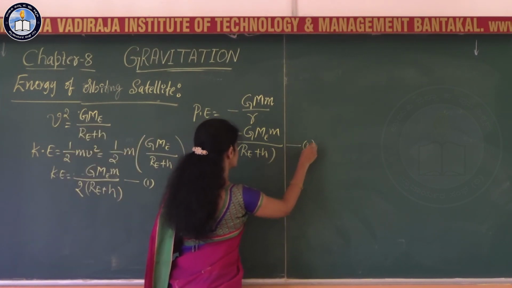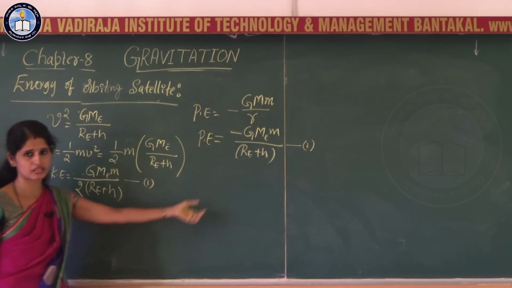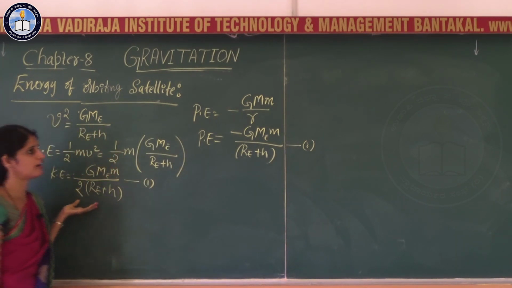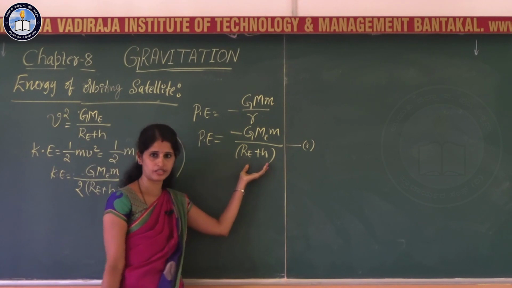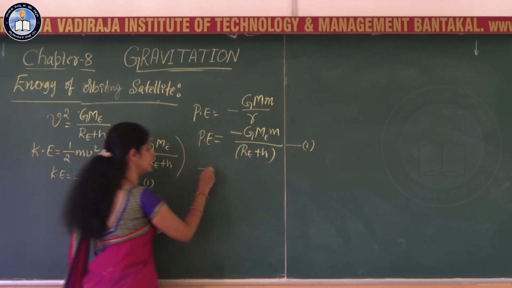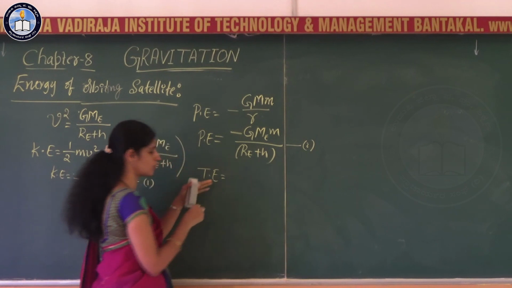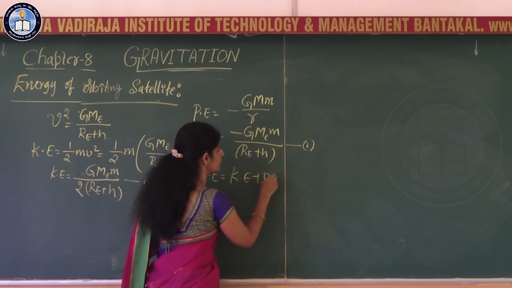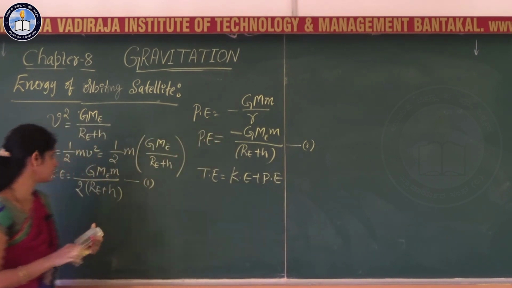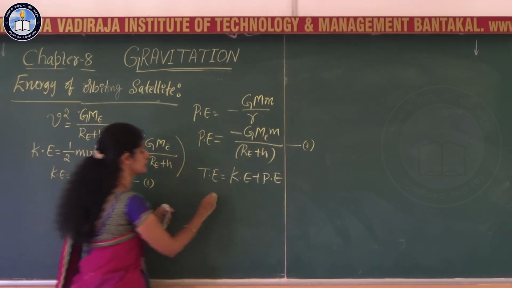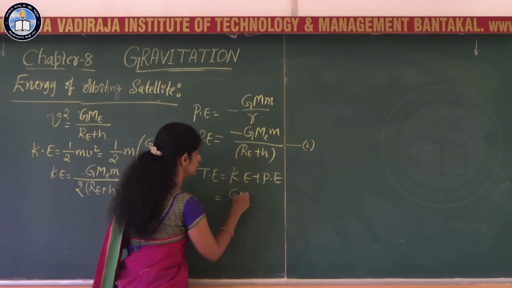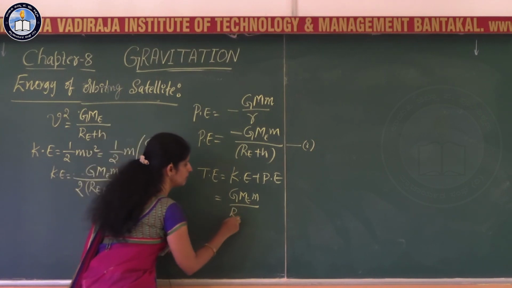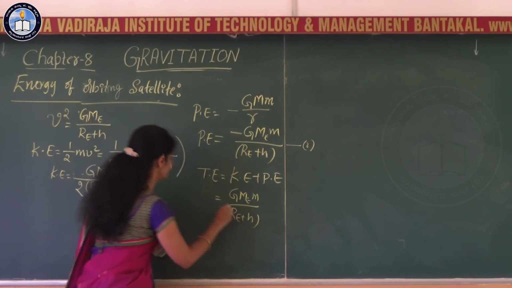Kinetic energy is positive and potential energy is negative, and the magnitude of kinetic energy is half of that of potential energy. Thus the total energy is kinetic energy plus potential energy, that is G M_E m divided by 2(Re plus H), plus minus G M_E m divided by (Re plus H).